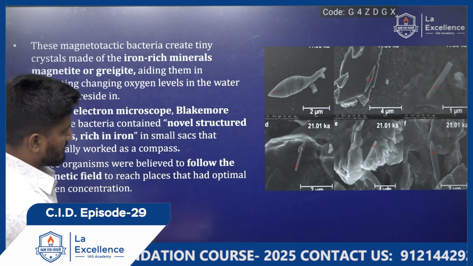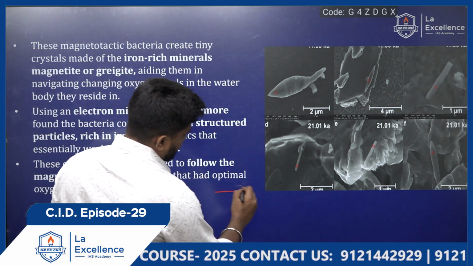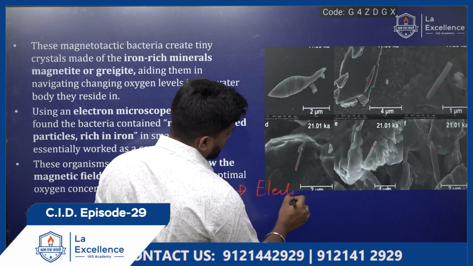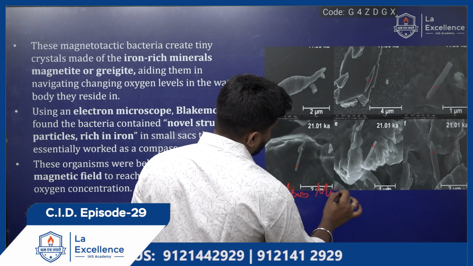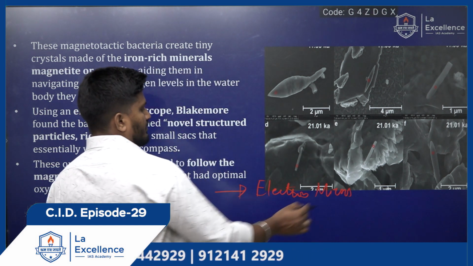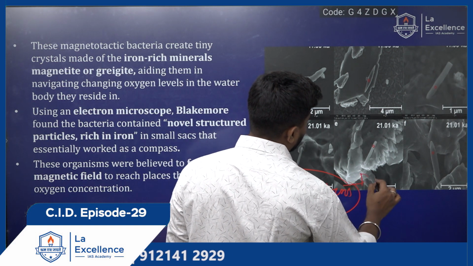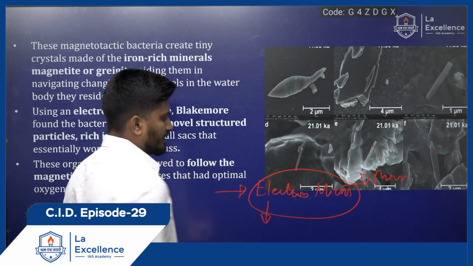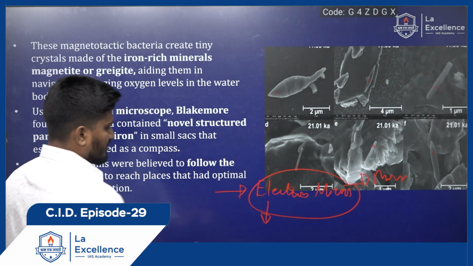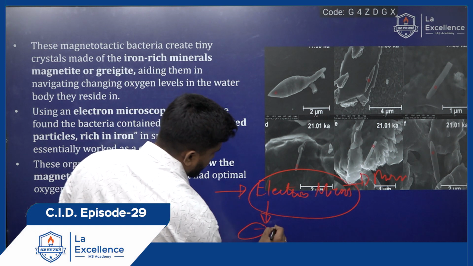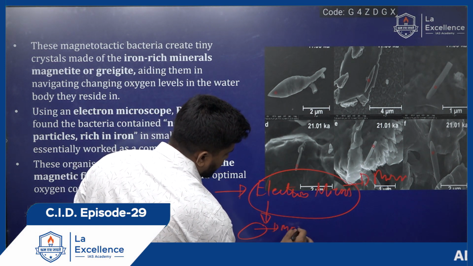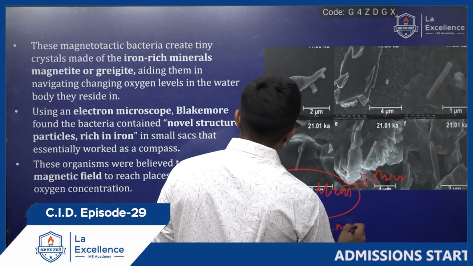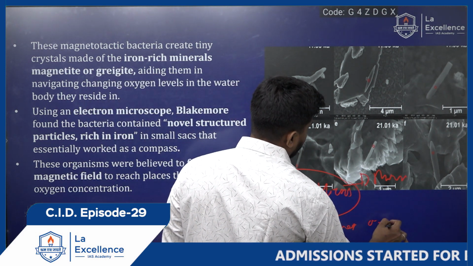What happens here is these magnetotactic bacteria, when they were examined under an electron microscope, a high resolution microscope, among the most powerful microscopes in the world, they found that these bacteria produce certain magnetic, iron-rich minerals such as magnetite or greigite.